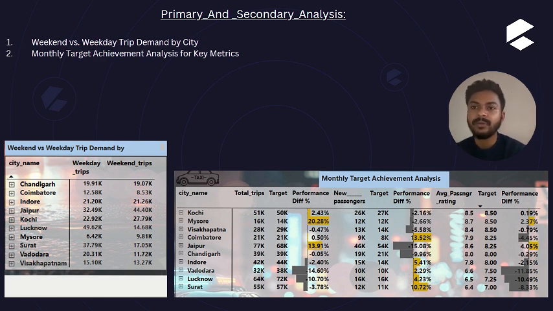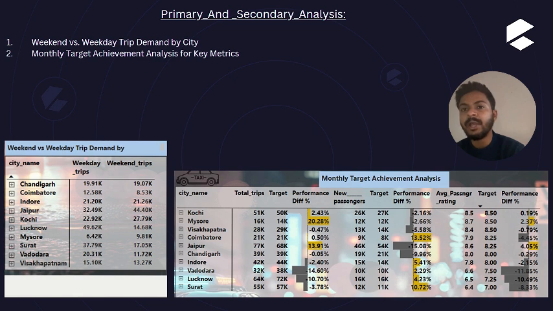Folks, next we have the weekend versus weekday trip demand by cities. For the weekend versus weekday trip demand by city, we have all the city names, then the weekday trips count and weekend trips count. Also in the city section, if we expand them, then we'll have the month name also, followed by the weekday trips count and weekend trips count.